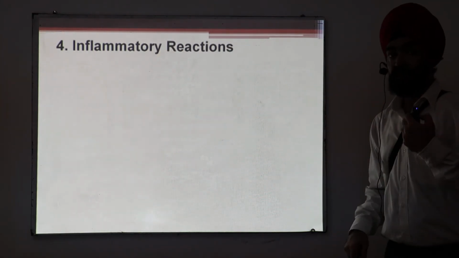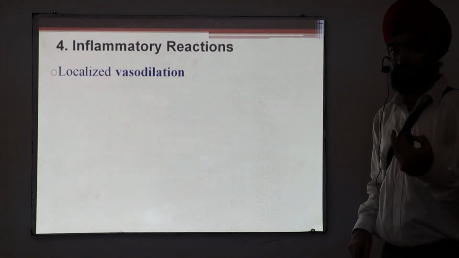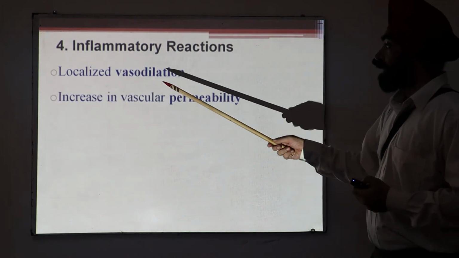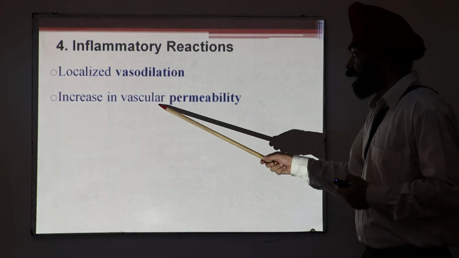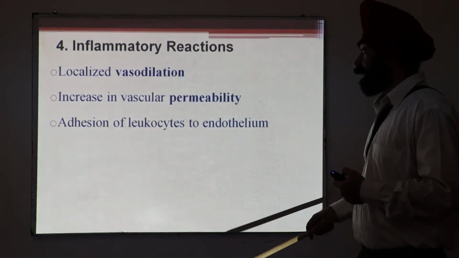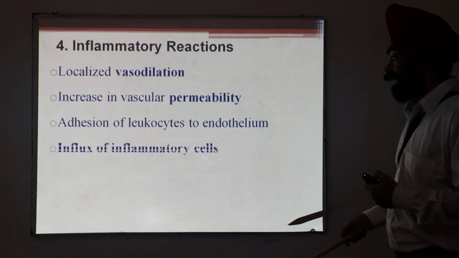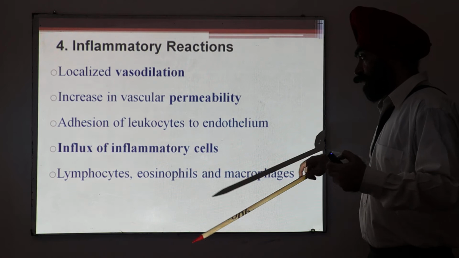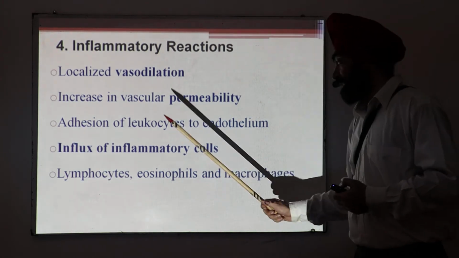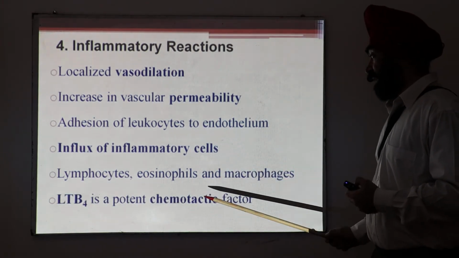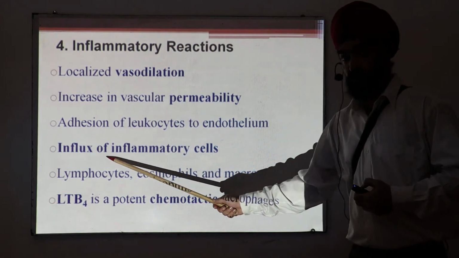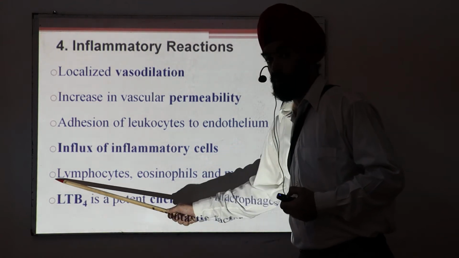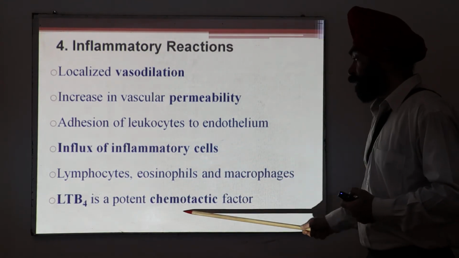Fourth, because these inflammatory mediators are released, they lead to development of inflammatory reactions in the bronchi like vasodilation, increase in vascular permeability, adhesion of leukocytes, and more recruitment of inflammatory cells like lymphocytes, eosinophils, and macrophages. In terms of recruitment, there is an important role of leukotriene B4. This is a very important chemotactic factor.